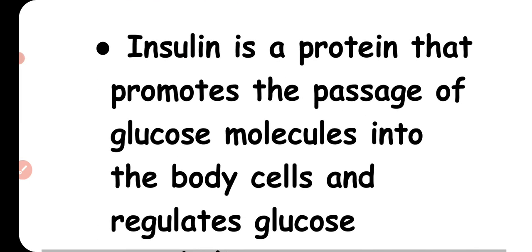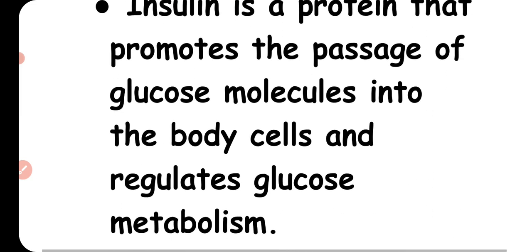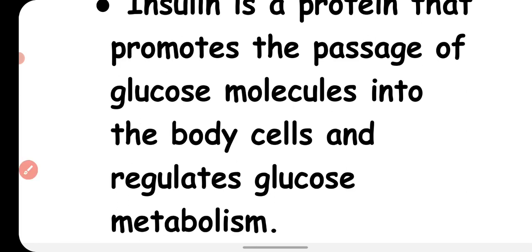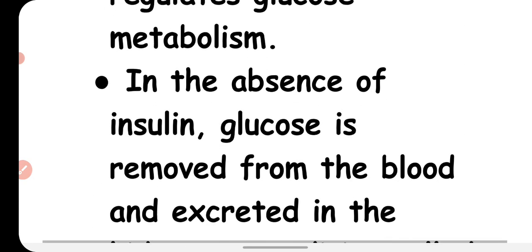This insulin is a protein. It is a hormone which is protein in nature, and it promotes the passage of glucose molecules into the body cells and regulates glucose metabolism. Insulin is the hormone which facilitates glucose getting into the cells. With the help of insulin, the cells are able to take up the glucose, and in the absence of insulin, the glucose cannot get into the cell from the blood.